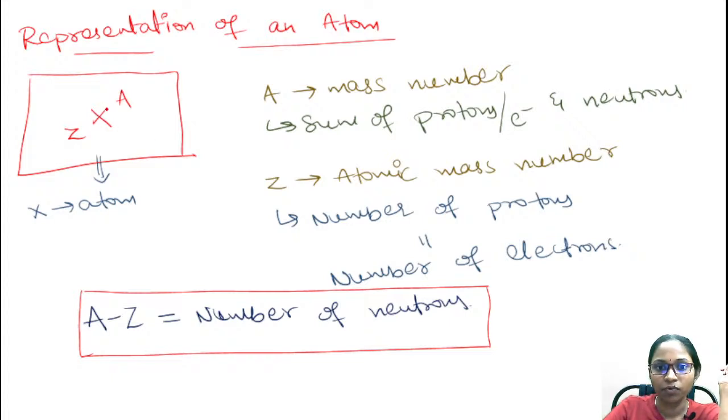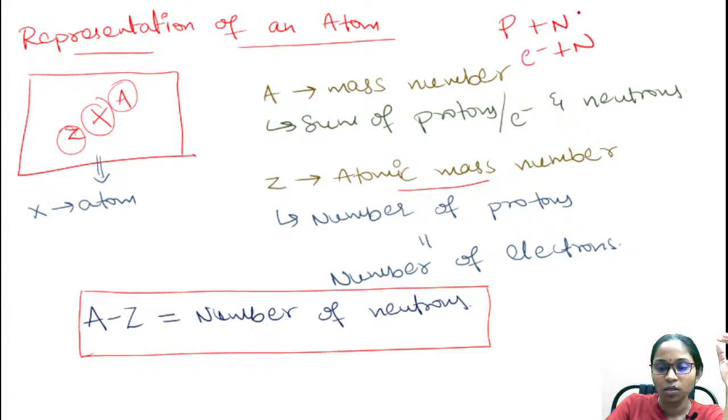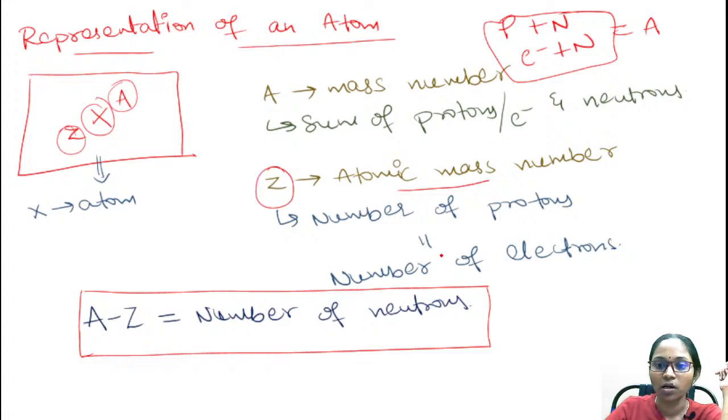The atom is represented as X with A and Z, that is, X^A_Z. X is the atom, A is the mass number of the atom, and Z is the atomic number of the atom. The mass number gives the sum of the protons and the neutrons. Coming to the atomic number, this gives us the number of protons or the number of electrons.